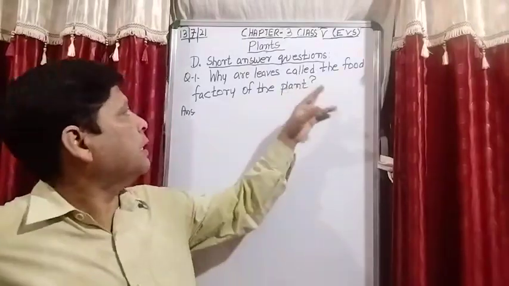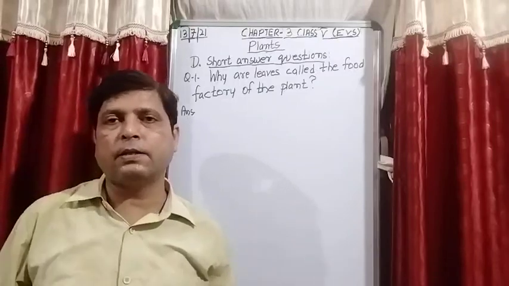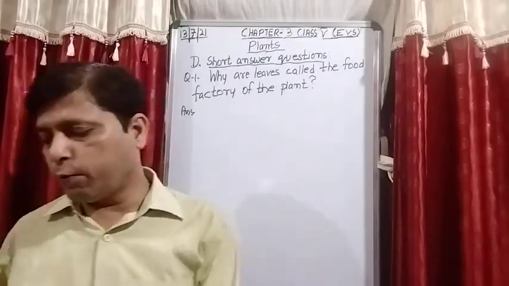So why leaves are called the food factory of the plant? Because they can prepare their own food. That is the reason leaves are called the food factory of the plant.